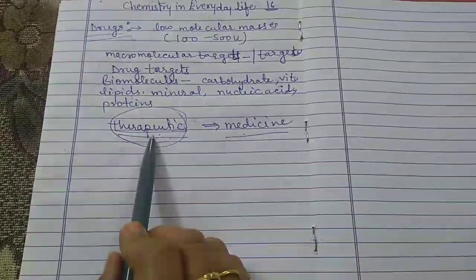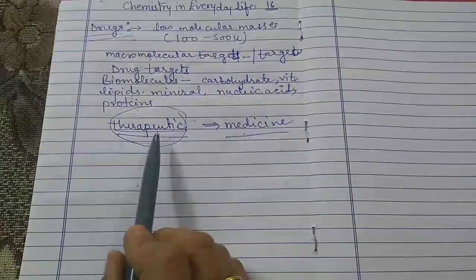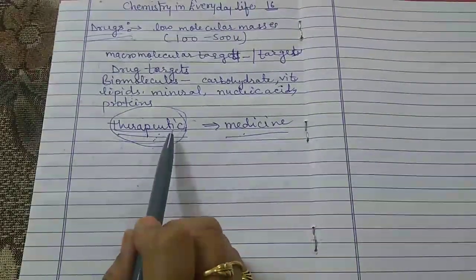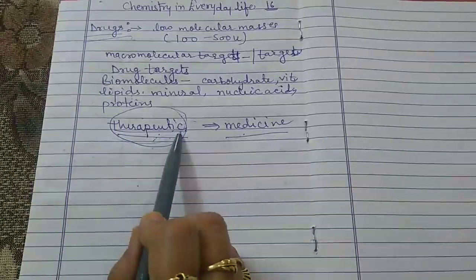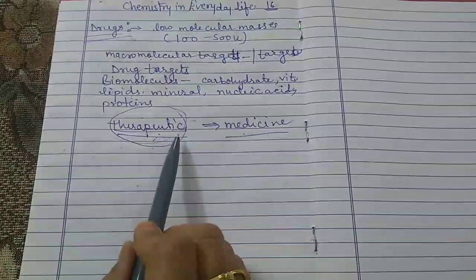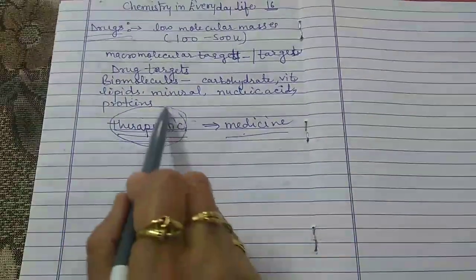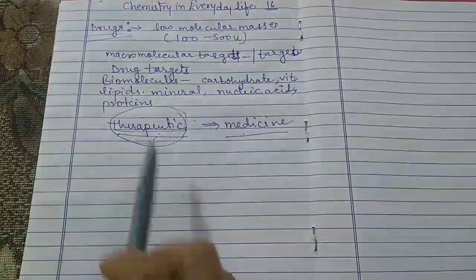So therapeutic treatment is designed to treat an illness or to improve a person's health rather than to prevent the illness. So this is called the therapeutic.